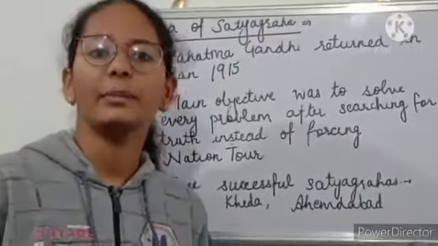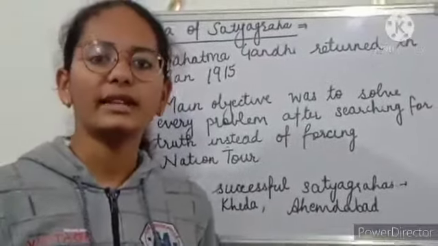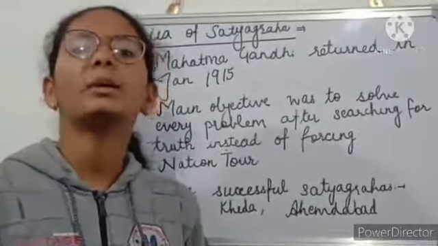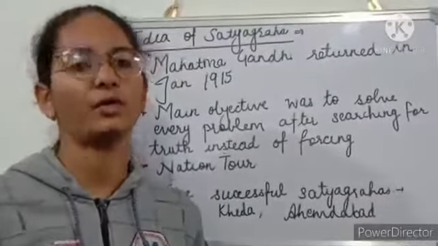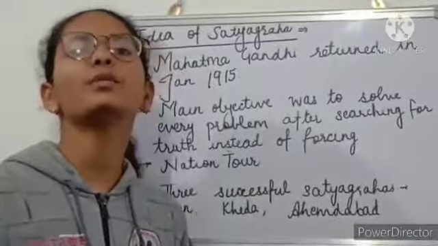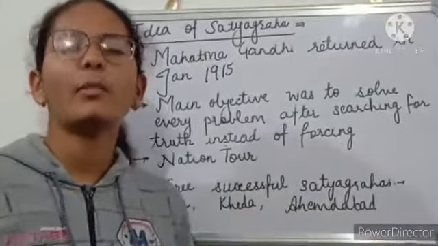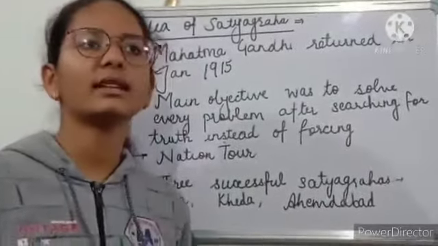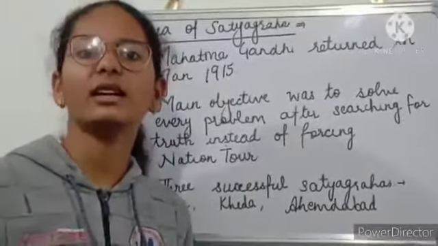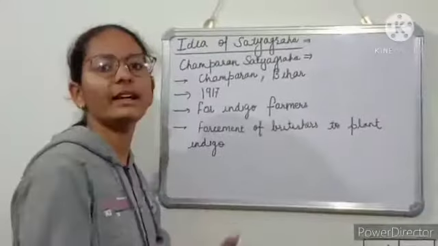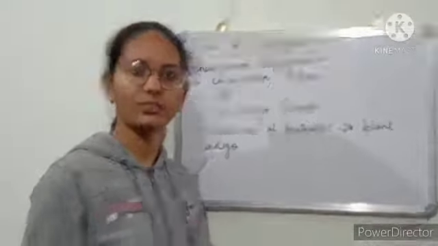Mahatma Gandhi thought there was a need to find the truth. People were coming complaining about the Britishers, but he didn't trust any of them. He went on a nationwide tour and found the truth about the various problems people were facing during that time. So there were three successful Satyagrahas, which we will read about one by one.